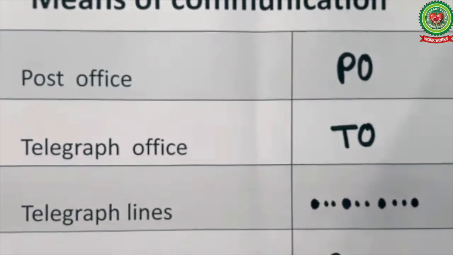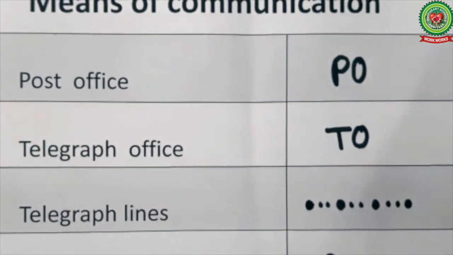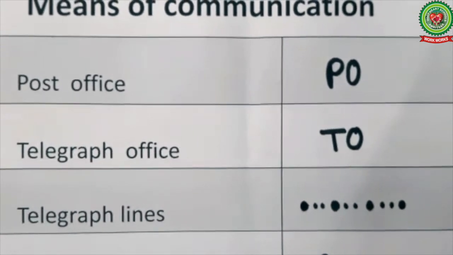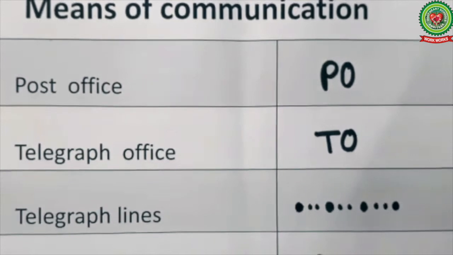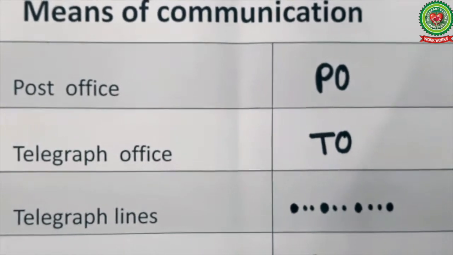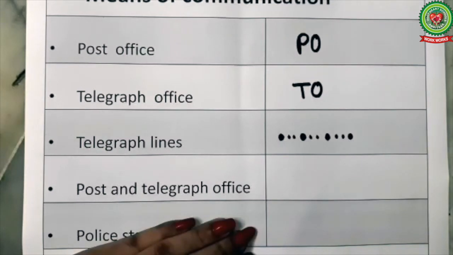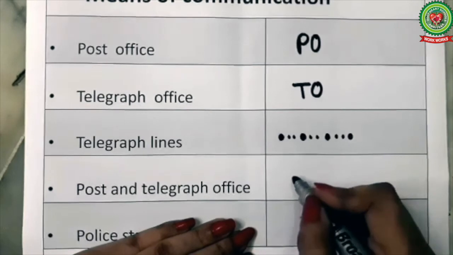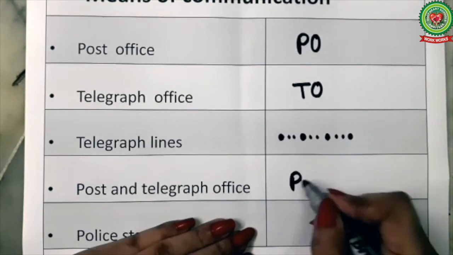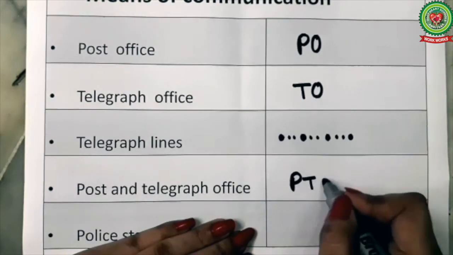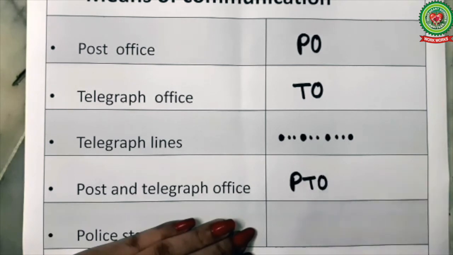So here in close up, you can see that one big dot is followed by two small dots, or we can say one big square is followed by two small squares. Next is post and telegraph office. It is shown as P T O in black color.